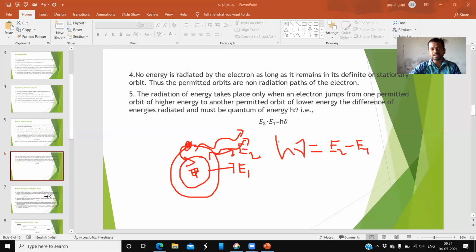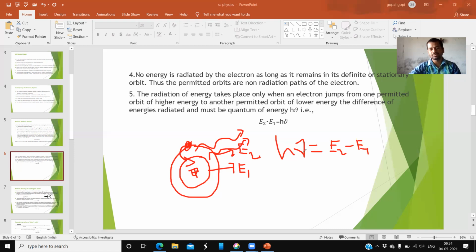So how much does that energy mean? When you subtract the energy of this orbit from this orbit, how much energy will be available? That much energy can only come outside from the atom. So this much energy will radiate. So it is h nu.